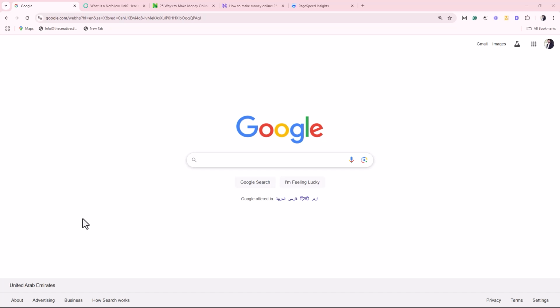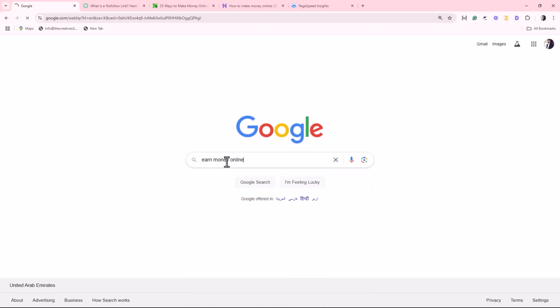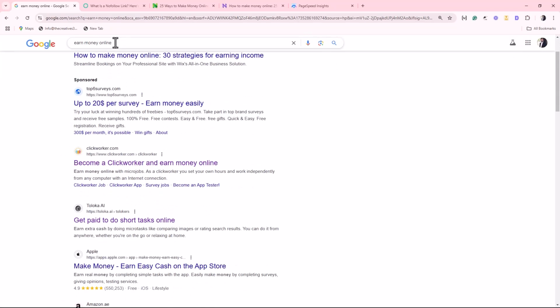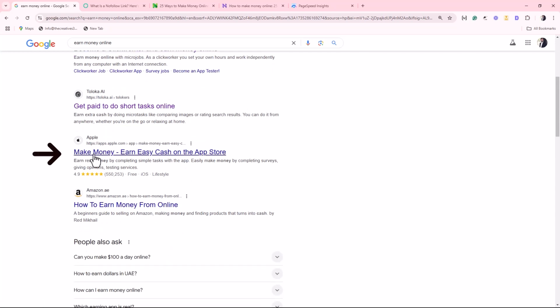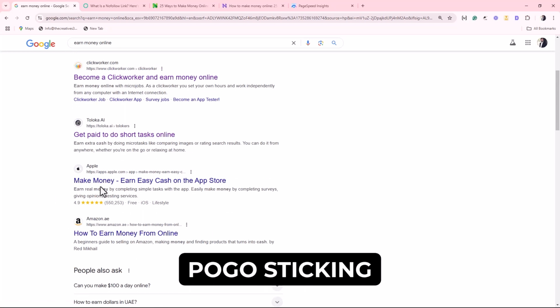Let's take an example. For example, a user goes to Google and types earn money online. These are the ads, so skip these, and after entering the search term, he goes to the search results and clicks on the first link. He visits the website, but after some time comes back to the search result and then he clicks on the second result. But again he does the same, goes to this page, but after some time he comes back to the search results and clicks on this link. But this time he spends more time on this page and doesn't come back to click on the next link. This bouncing back and forth between the SERPs and the websites is known as pogo-sticking.